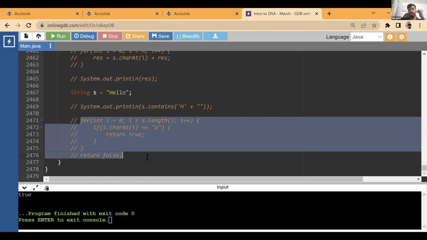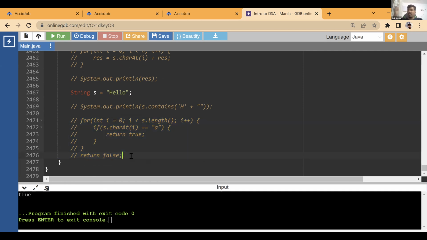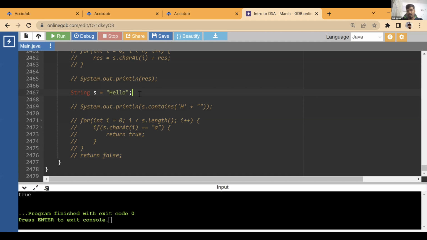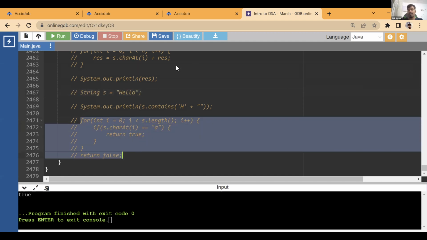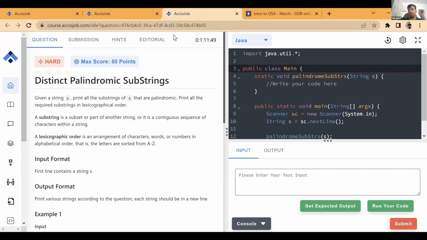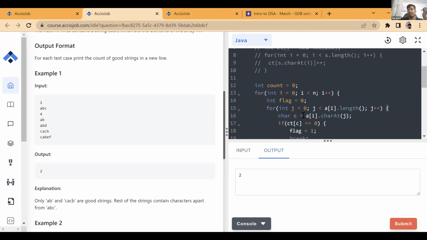This is how the contains function will look. Understood this part? We are basically checking whether that character is present. If it is present, we return true. If it is not present, we return false. This is what the contains function is doing, but this is again an order n operation, and this is exactly what we wrote over here. This is the exact logic that we implemented. Or if you use the contains function, that would also do the same thing, but in order n. So either we write the logic or use the contains function, that is going to give us order n. Now how can we get it in order 1?